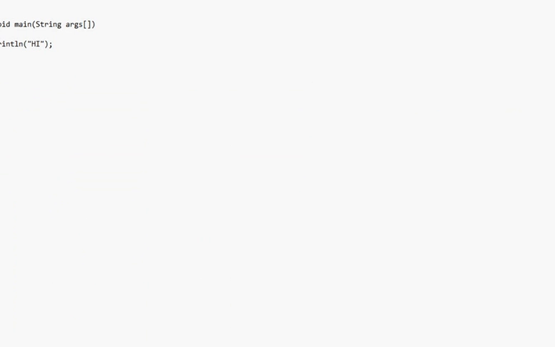As we already installed Java software in our system, let's check this example. Here I have created one class A with a main method, and I am printing a statement, hi, on the console. Let's check the output.